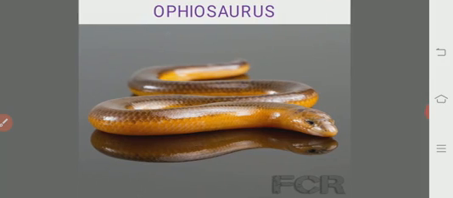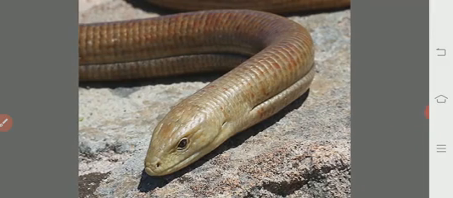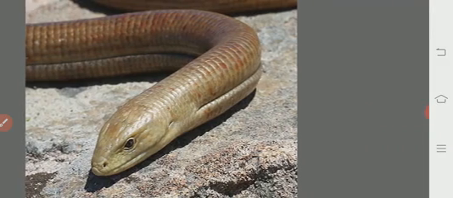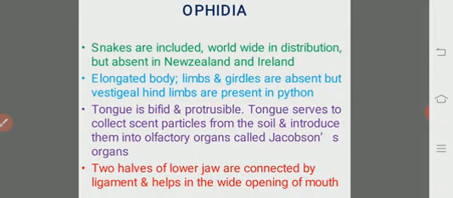Ophisaurus, this is the limbless lizard. A lizard, but without any legs, forelimbs or hind limbs. So these all are lizards and the lesser-known lizards. Now come to the Ophidia. All the snakes are included. Snakes are included under the suborder Ophidia.